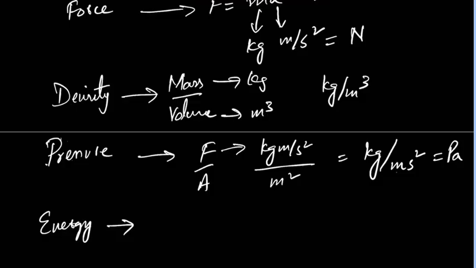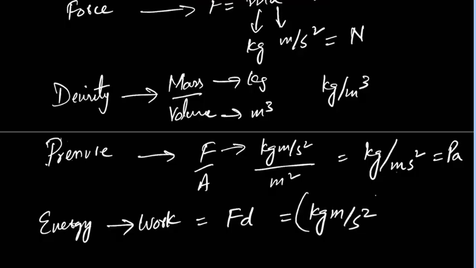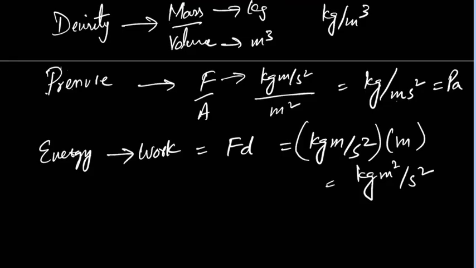Okay, for the energy, you can use any of the formulas: mgh, half mv square. And we know energy is equal to work, right? They both are equal. So work is force into d. Force we know that it is kg meter per second square, which we just derived above, and there is a meter, so it will be kg meter square per second square. You can even use half mv square. You will get the same answer. You can use mgh for the energy. You will get the same answer.